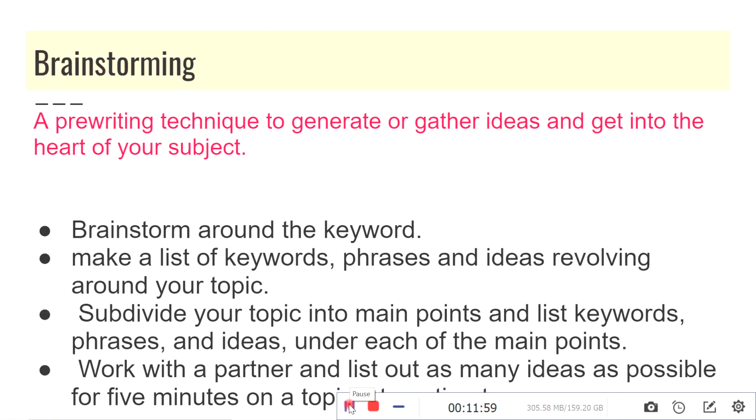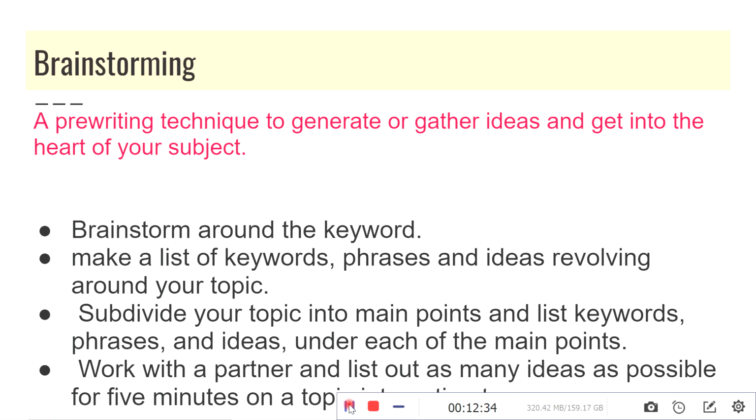Now, as we have already seen, the pre-writing techniques help us organize our ideas. Brainstorming is such a pre-writing technique to generate or gather ideas and get into the heart of your subject. What do we do while we are brainstorming? We will brainstorm around the keyword. The word brainstorming is actually used to generate ideas in certain contexts.